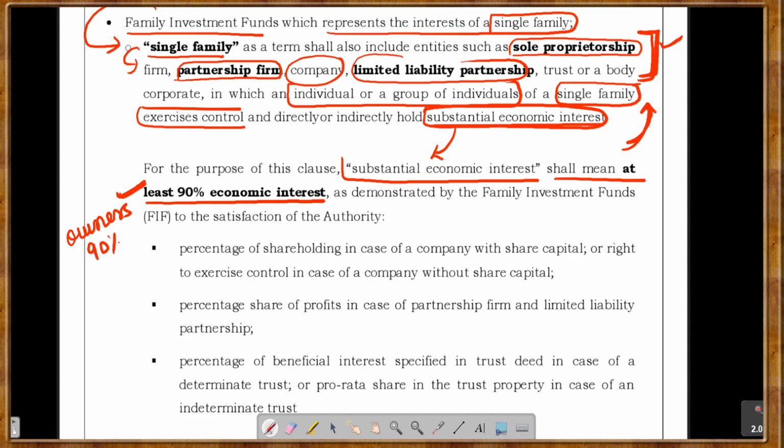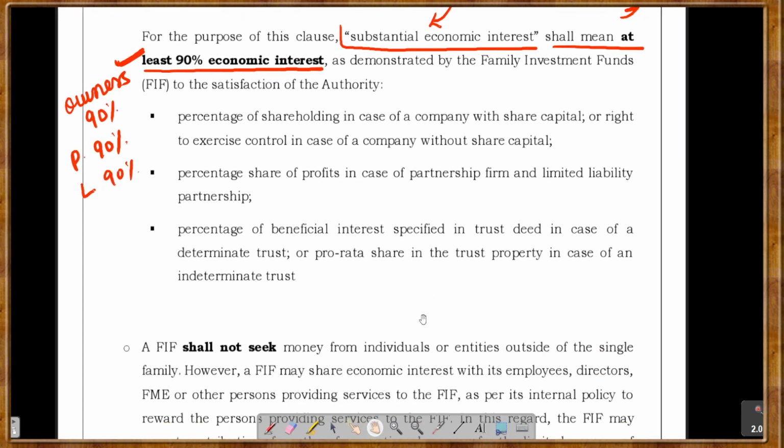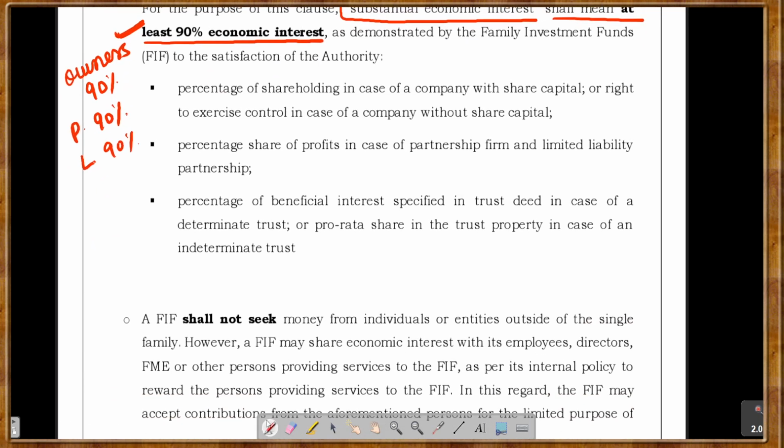Being owner for 90% means if there is profit, 90% of that will be taken by you. If there is loss, then 90% of that will be borne by you, right? Now the percentages have been specified. If you are talking about a company with share capital, then 90% of shareholding shall be with a single family.